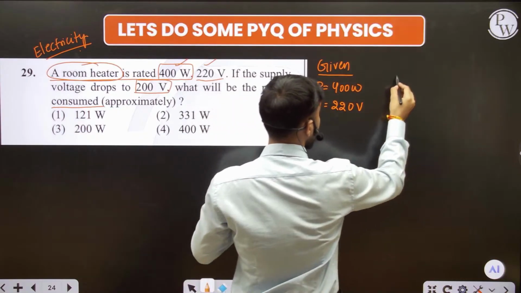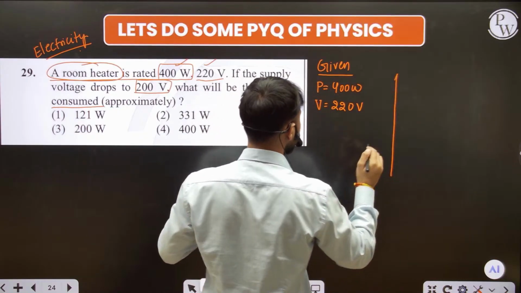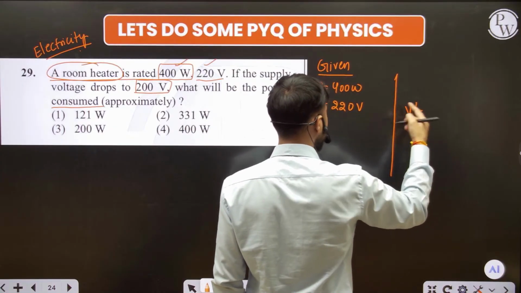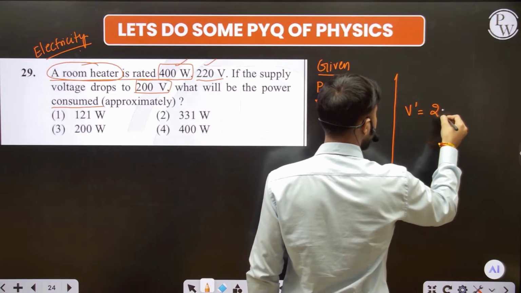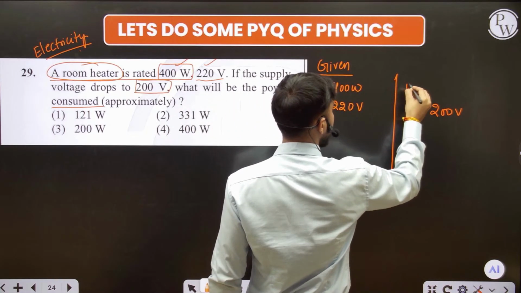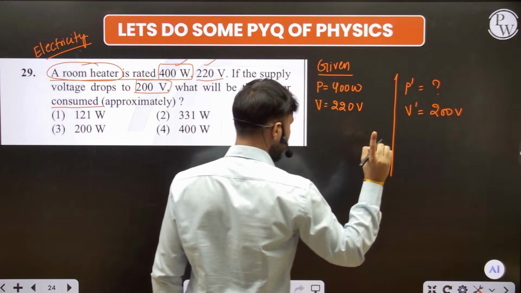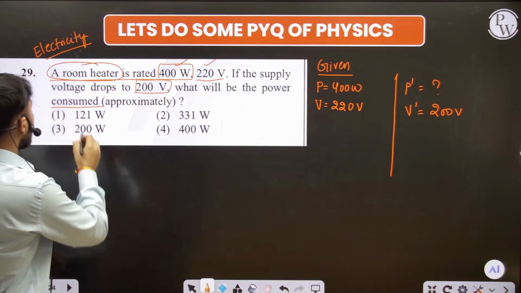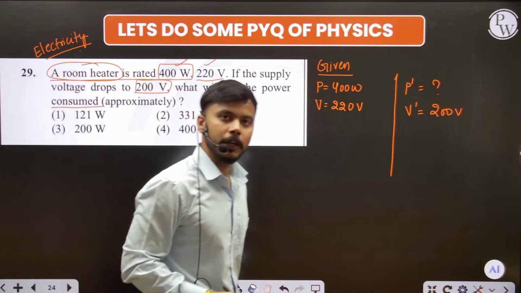Guys, remember, we have two cases. What are the two cases? We have the potential, and we have one more potential, which I take as V dash, and here the voltage is 200 volt. Here I have to find out the power. And in these two cases, one thing is very common. What is the common? Room heater.